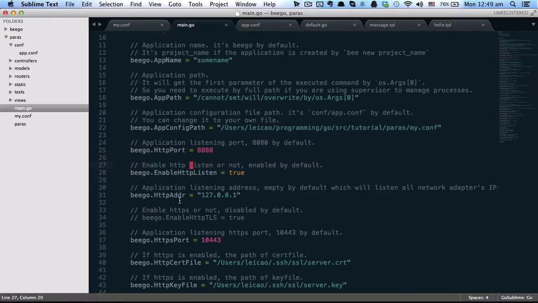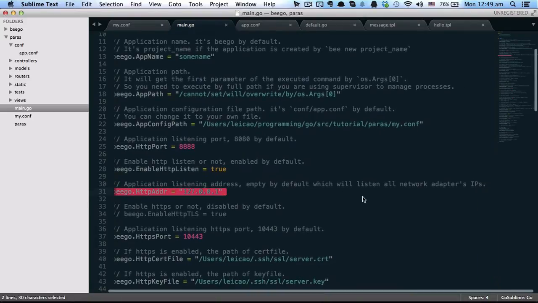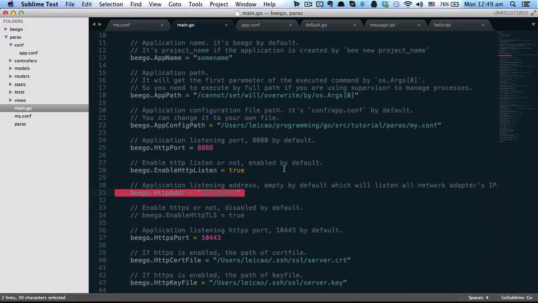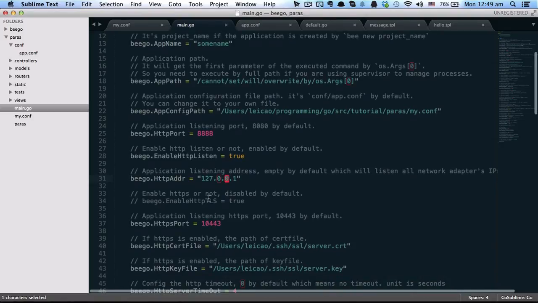The next one is HTTP address. It's an IP address. The default value is empty, which means it will listen on all the network adapters' IP addresses. Now we define it as 127.0.0.1. The next configuration is EnableHTTPS, also called EnableHTTPTLS. It will enable SSL, HTTPS.